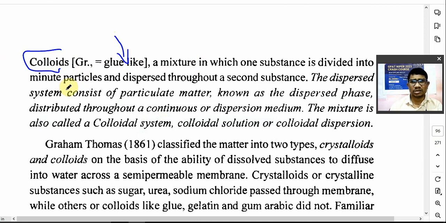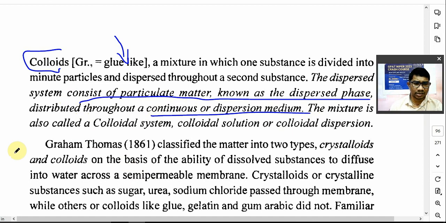So it is a mixture of substances, okay? It is a mixture of two phases, in which one substance is divided into fine particles and dispersed into another substance which is in a larger quantity, known as the dispersion medium. The dispersed system consists of particulate matter known as the dispersed phase, and it is distributed throughout the other phase known as the continuous phase or dispersion medium. Now this system is known as a colloidal system, colloidal solution or colloidal dispersion.